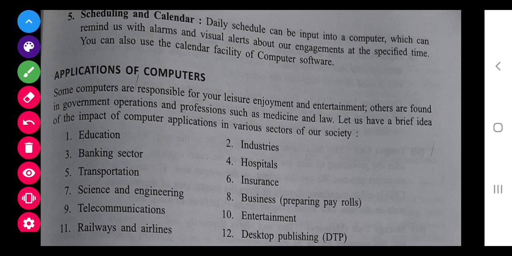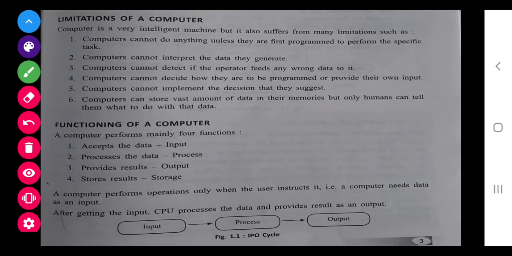Means designing. As you have seen different pamphlets available, the pamphlets that are put up for advertisement, they are part of desktop publishing. That's the part of desktop publishing. Next, limitation: computer does not work by itself. You all know we have to give a command to it. So different limitations are there. You read it and you will come to know.